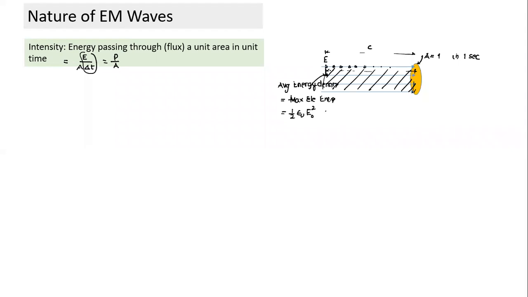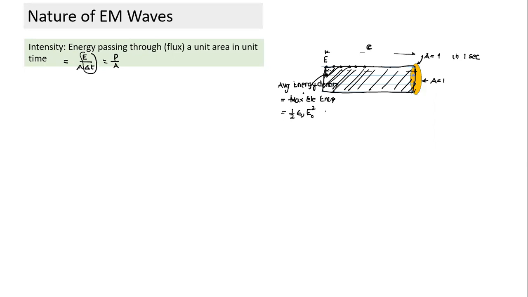So what is the intensity? Intensity is the entire energy contained in this volume. I'm converting energy into energy density times volume. What is this volume equal to? The cross-section area is A and the length is equal to C. Area is equal to 1. So what is the energy density I know?